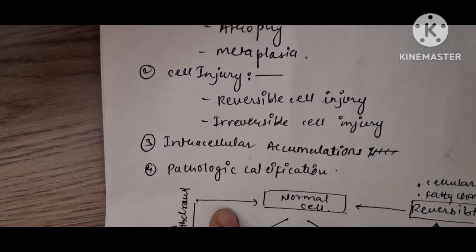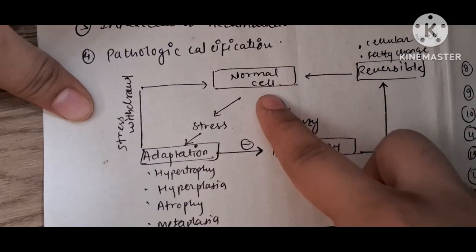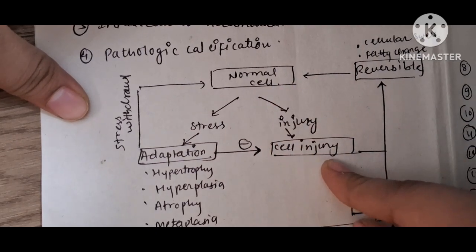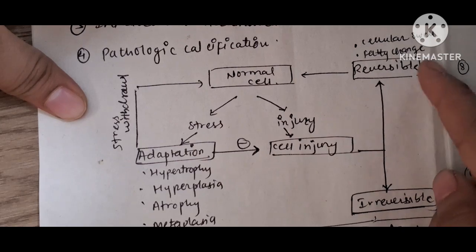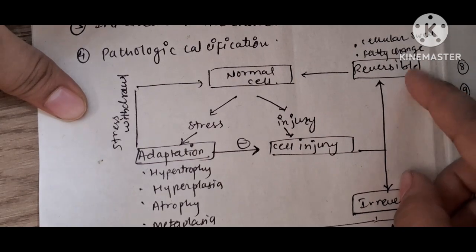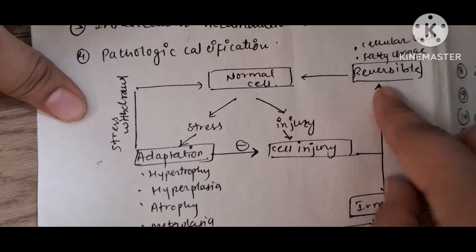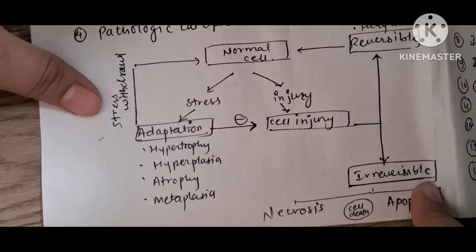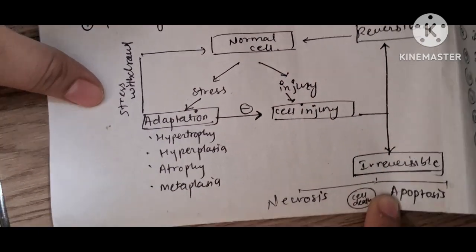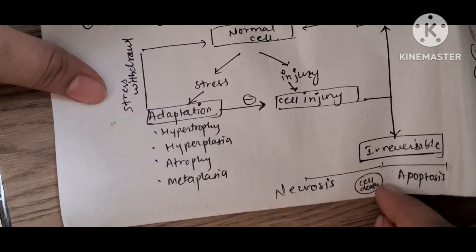Fourth is pathologic calcification. When the normal cell undergoes cellular injury, it will give two responses, that is reversible and irreversible. Reversible in the form of cellular swelling and fatty change which leads back to the normal cell. Then irreversible cellular injury may result in necrosis or apoptosis, which eventually leads to cell death.